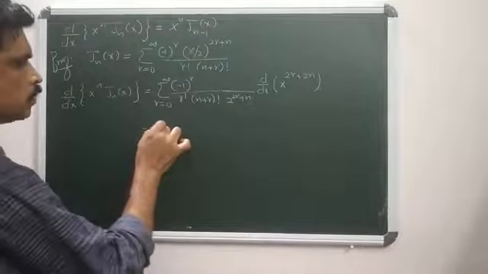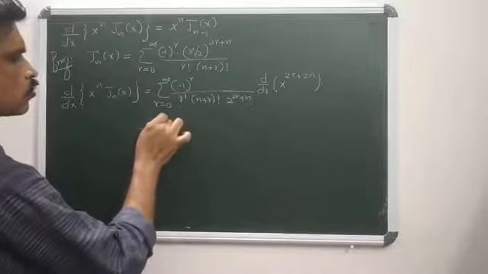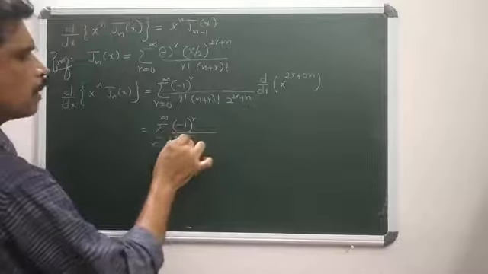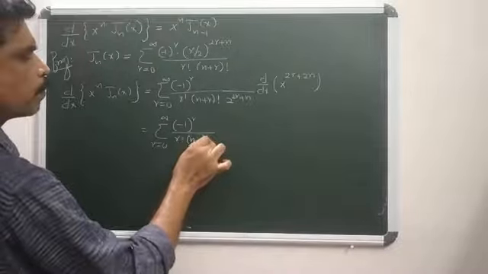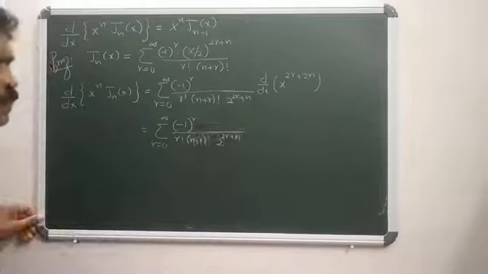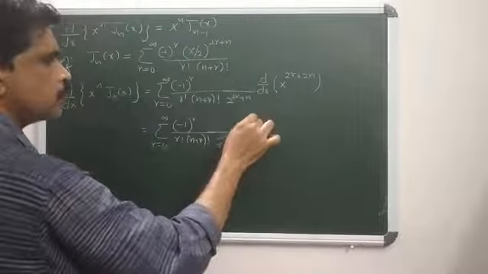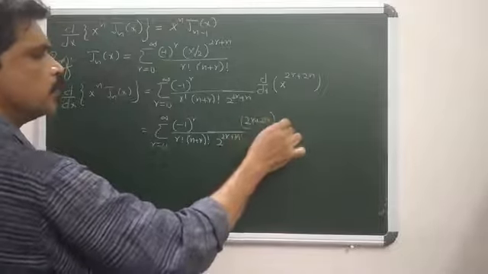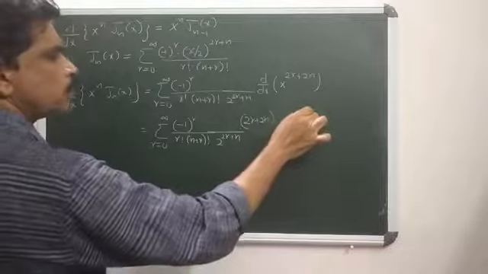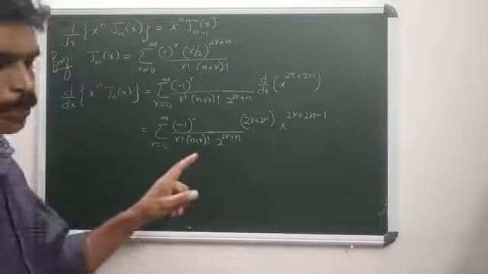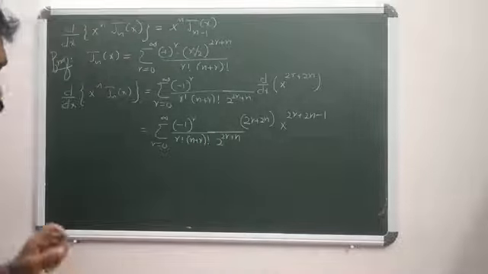So which equals sigma r ranges from 0 to infinity, minus 1 to the power r by r factorial into n plus r factorial into 2 to the power 2r plus n. What is the derivative of this one? That's again 2r plus 2n into x to the power 2r plus 2n minus 1. Agree? x to the power 2r plus 2n minus 1.